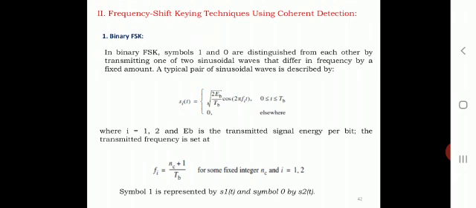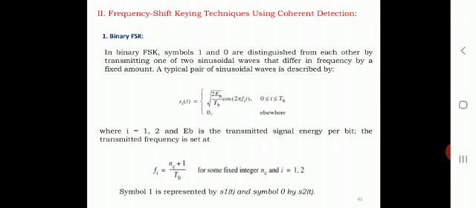The transmitted frequency can be assumed, that is f_i is equal to (n_c plus i) divided by T_b for a fixed integer n_c, where i is equal to 1 and 2.